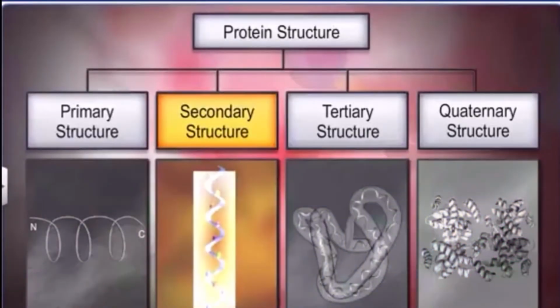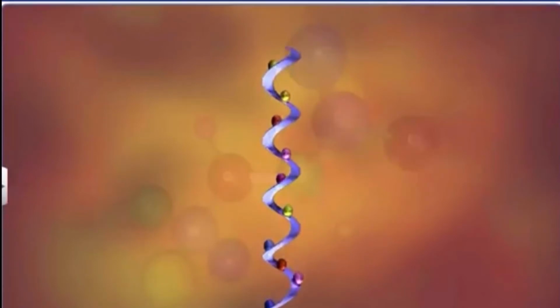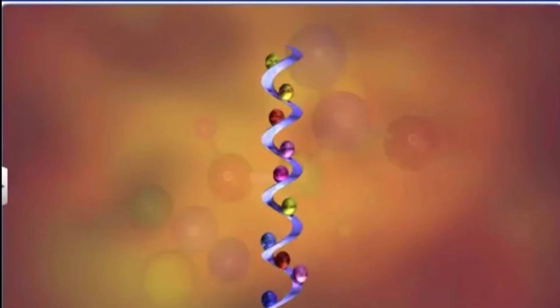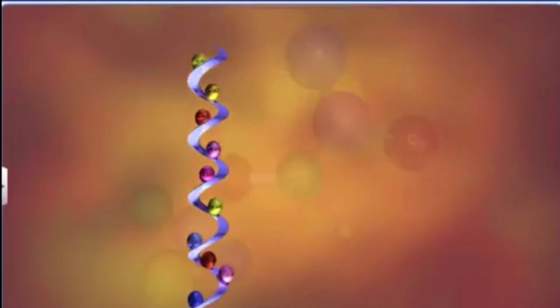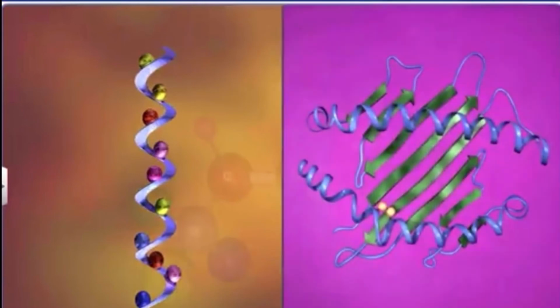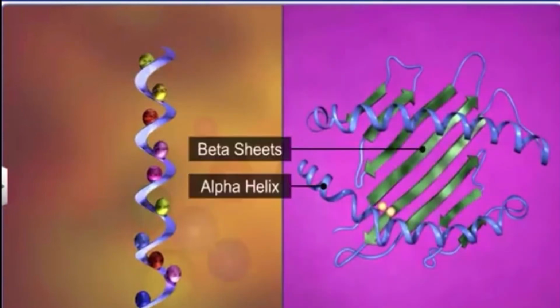Now let us see the secondary structure. In the secondary structure of a protein, amino acid chains get longer and due to the heaviness of the molecule, it tends to bend. This preliminary bending is called the secondary structure. It is either an alpha helix or beta sheets.